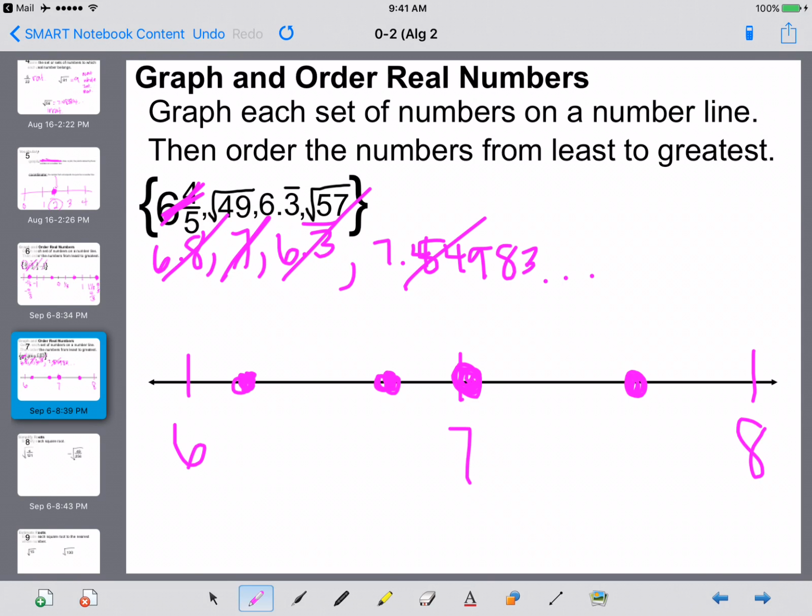And if you are graphing these, you should label them. I'm sorry that I didn't. So we've got 6.3 repeating. Our 6.8 was actually 6 4/5. 7 is the square root of 49. And then the square root of 57.